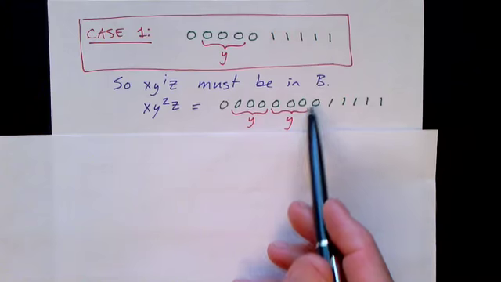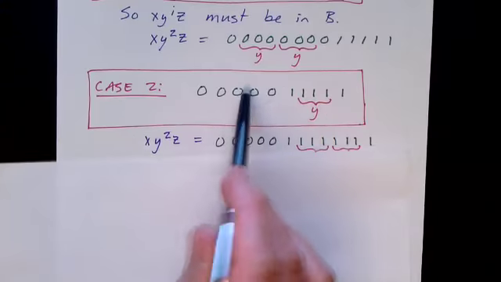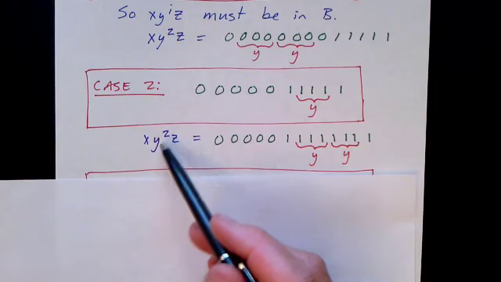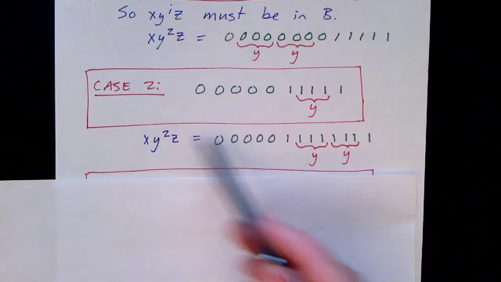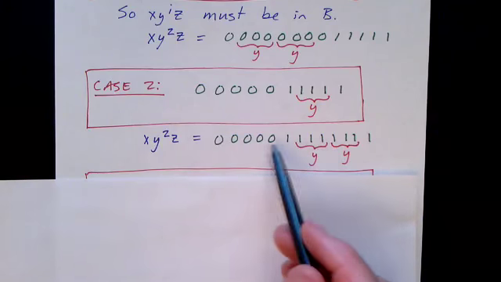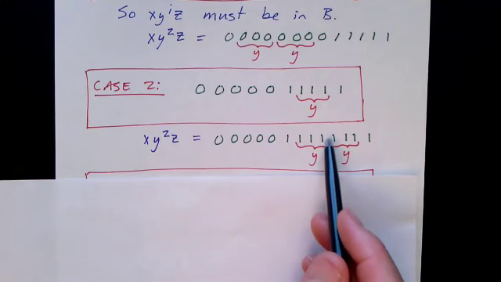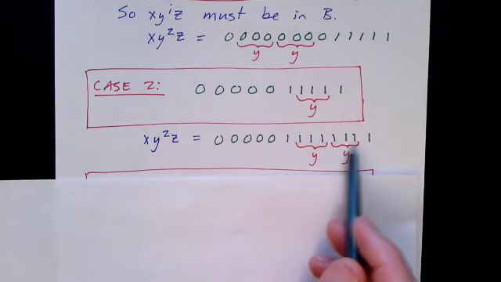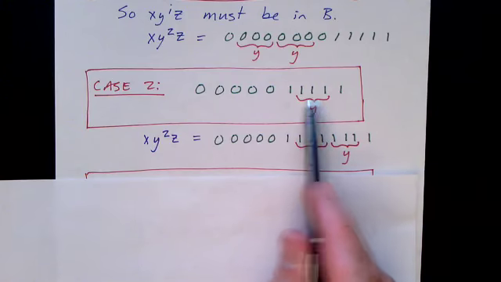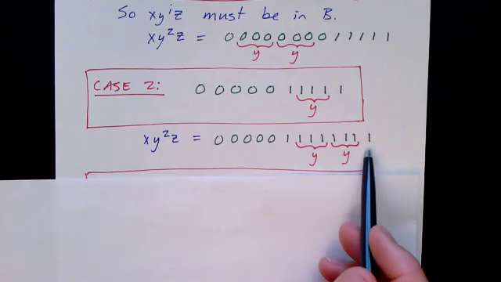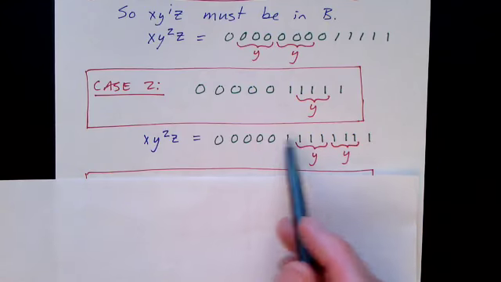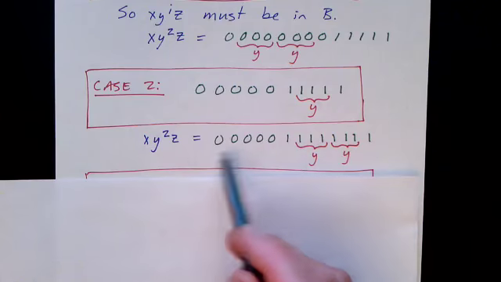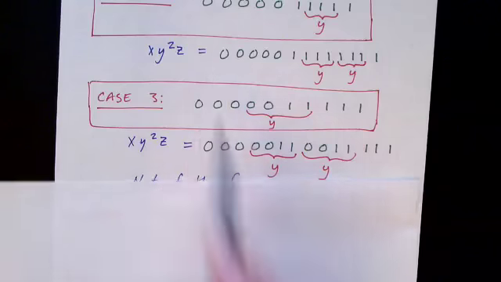So you can see how this is not going to be in the language, because the number of zeros will increase. Likewise for the case where y contains only ones. Again, it can't be pumped, because if we increase the value of i at all, say for example we double it to 2, then it's going to increase the number of ones. The length of y cannot be 0, so we have to have at least one in y. So the number of ones will increase with no corresponding increase in the number of zeros. So that string is obviously not in this language either, because the number of ones is no longer equal to the number of zeros.